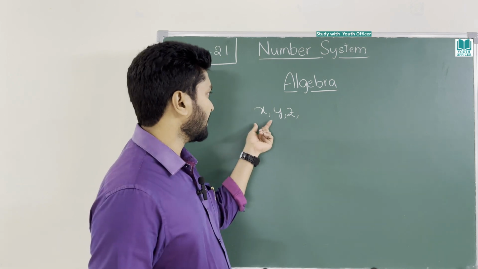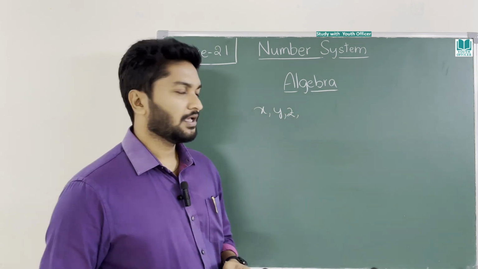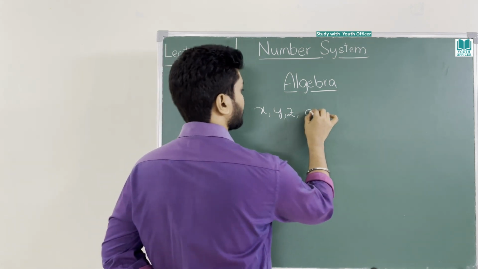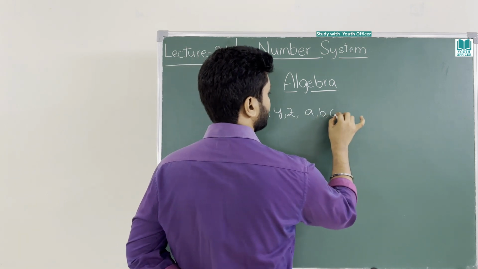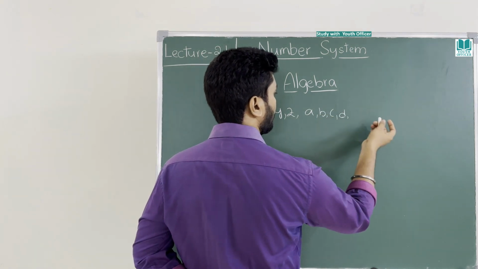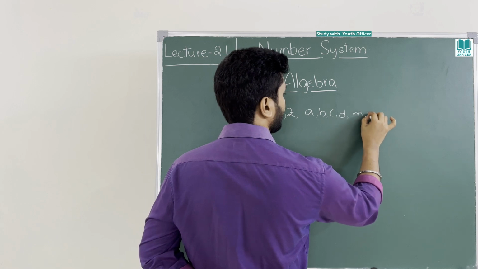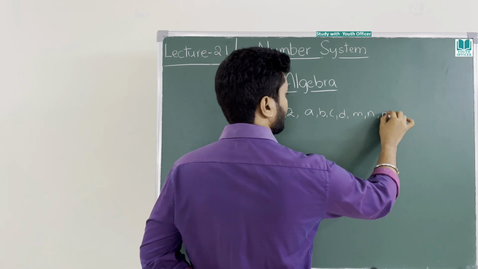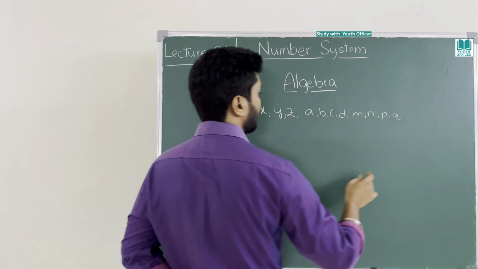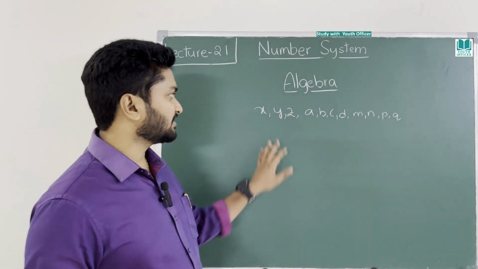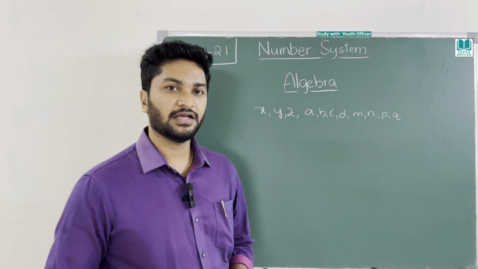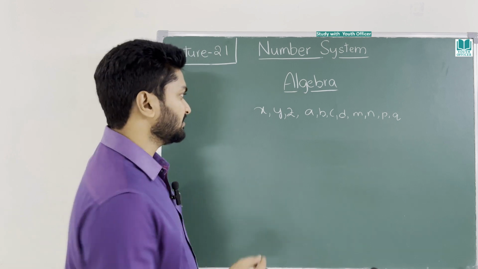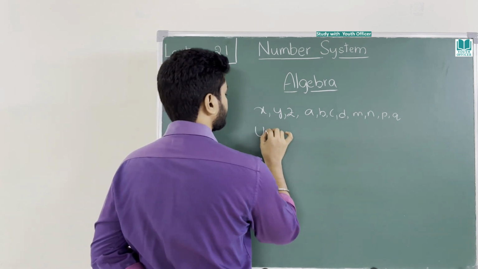Why are we using x, y, z, or some a, b, c, d, or m, n, or p, q? Like this, many letters in small case we take to represent the unknown. These are called unknowns.